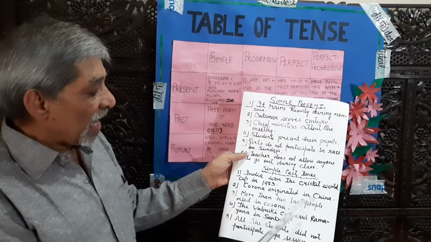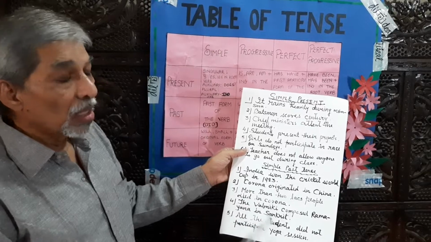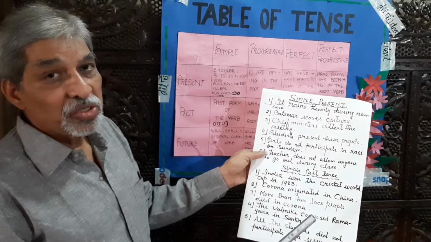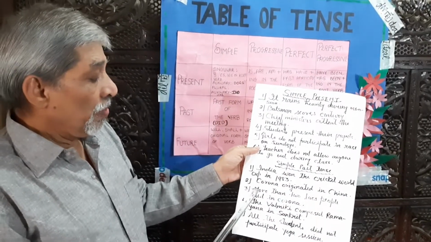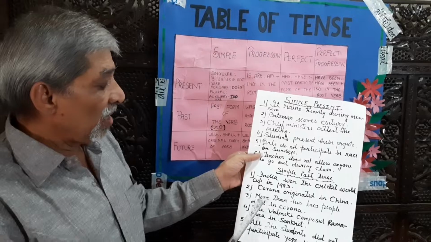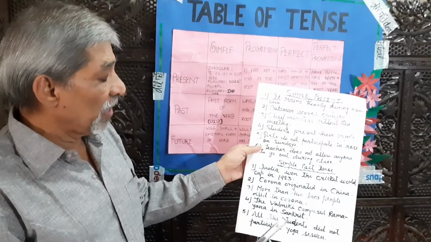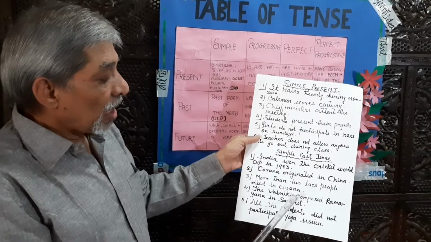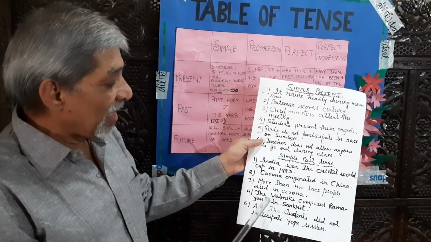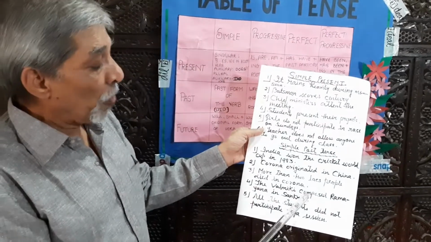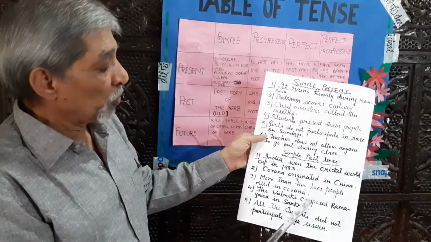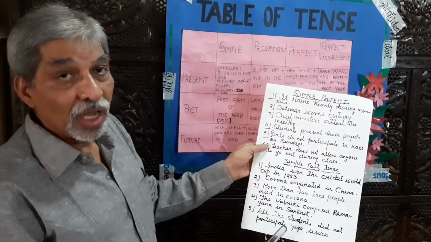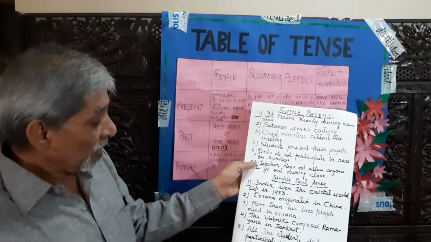More than 2 lakhs people died in Corona. Died. Die, died, died. So this sentence belongs to simple past tense. Valmiki composed Ramayana in Sanskrit. Composed, that is the past form. So the sentence is simple past tense.